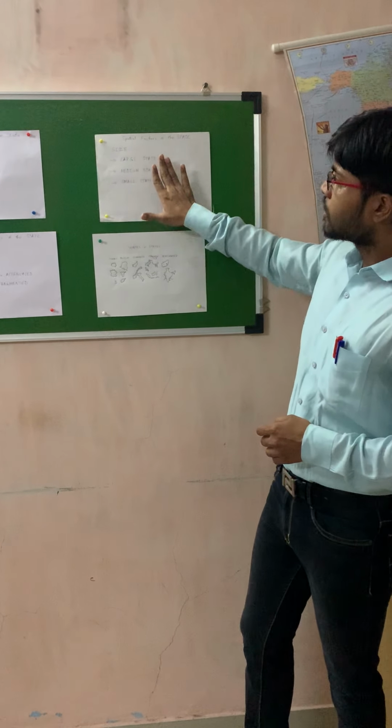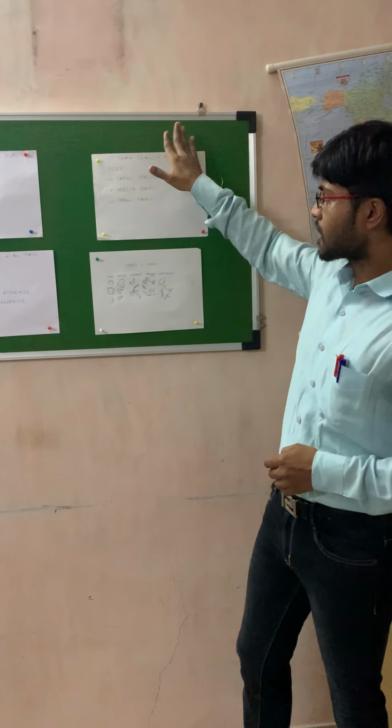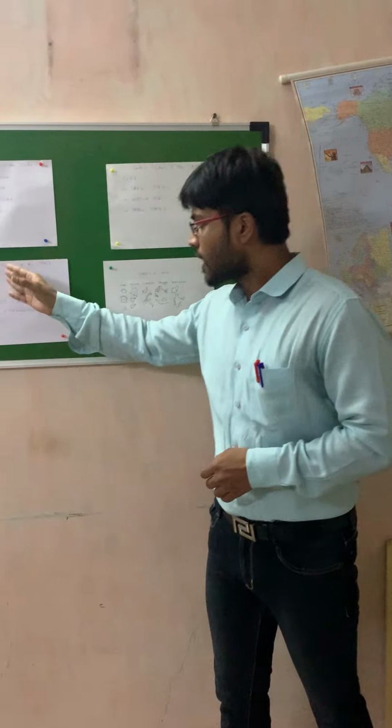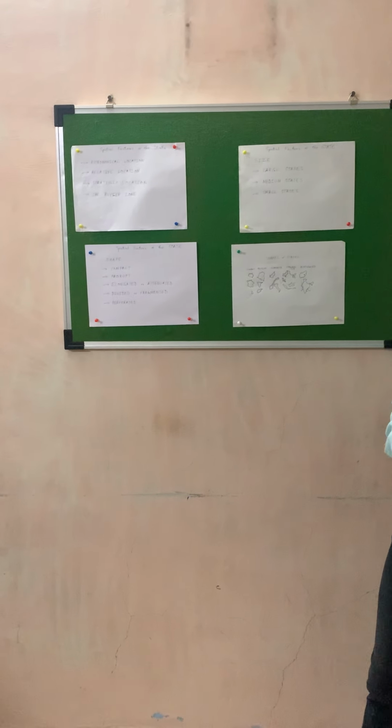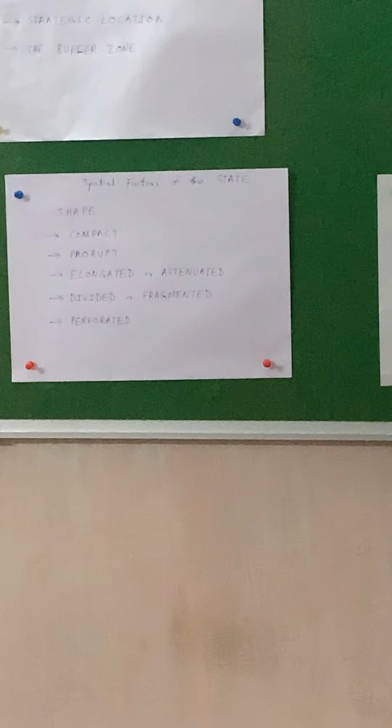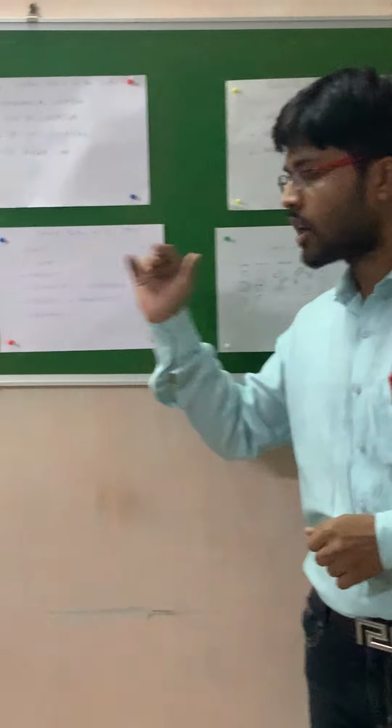So this was all about the size or spatial factor of the state. The last spatial factor of the state is the shape. Now we have seen the location factor, we have seen the size factor, and now the shape. How is the shape of the country?